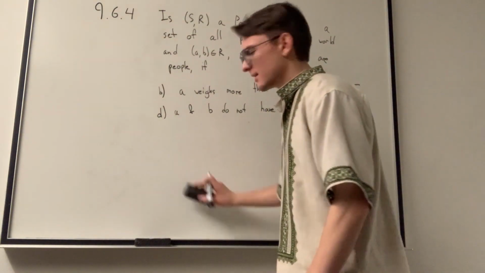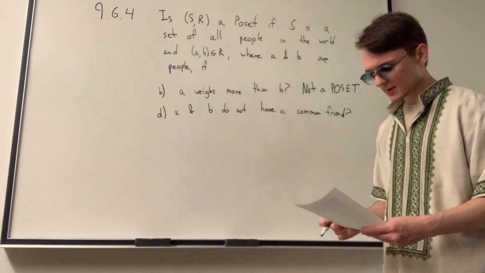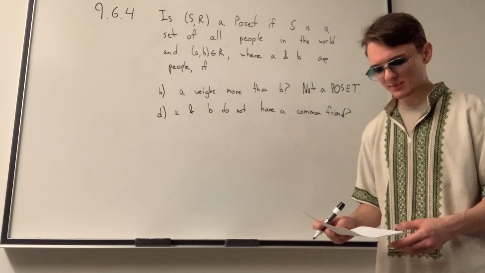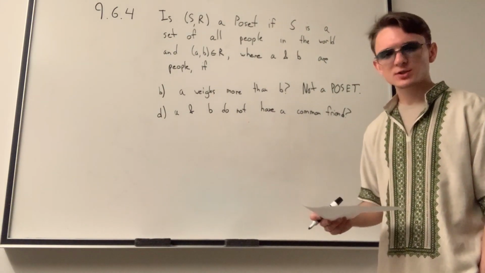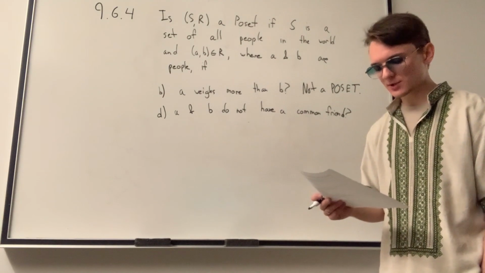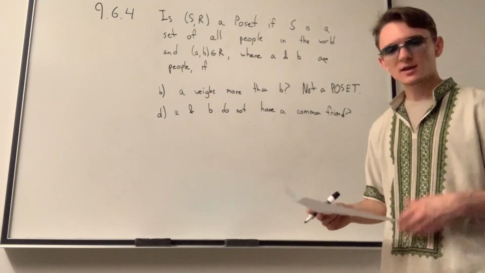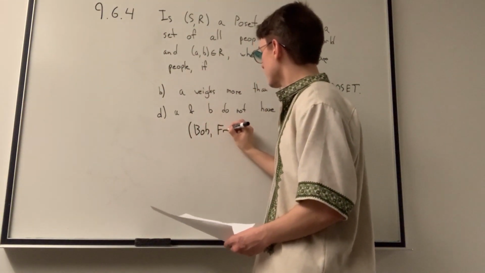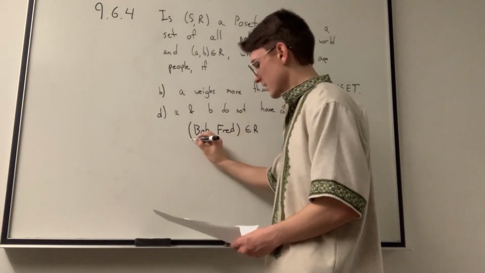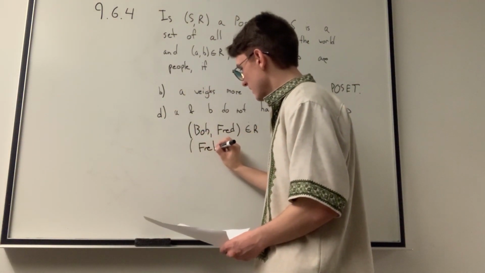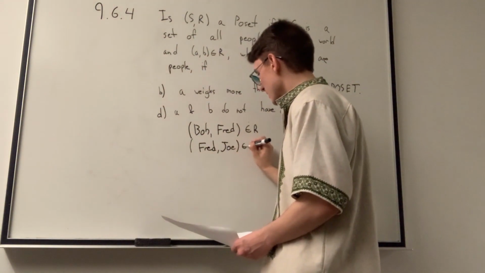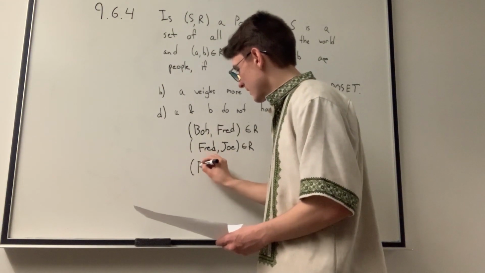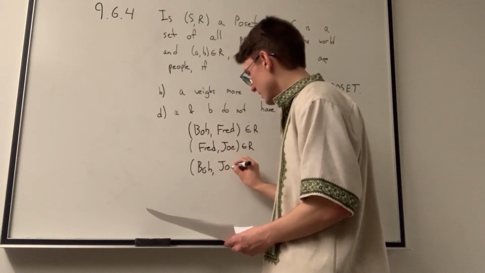Well, the answer is no as well. Let's consider the case that we have another group of friends, right? We have Bob, Fred, and maybe Joe as well. Consider Joe, who has no common friends with Fred, while Bob and Joe are both friends with Jim. If this is the case, then we have that Bob and Fred are in the relation. We have that Fred and Joe are in the relation. However, we do not have that Bob and Joe are in the relation.